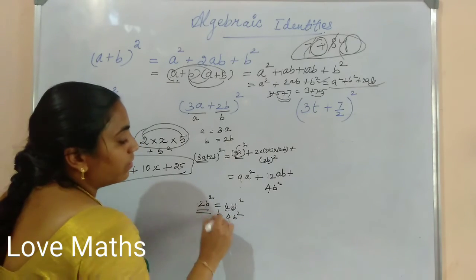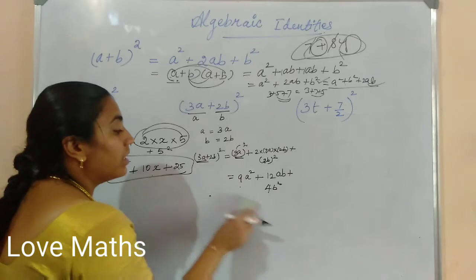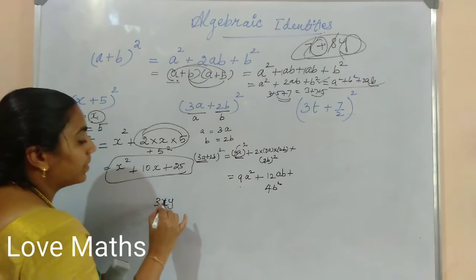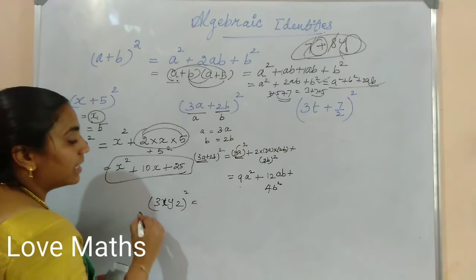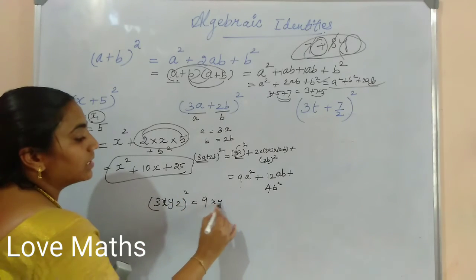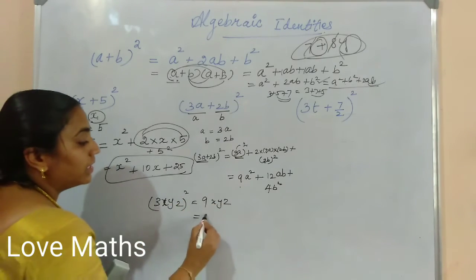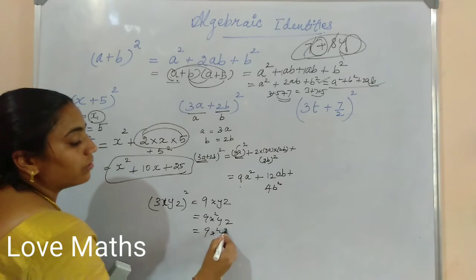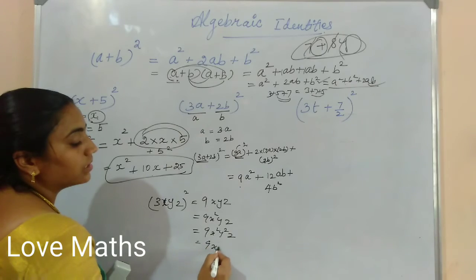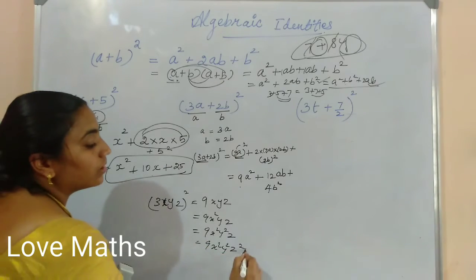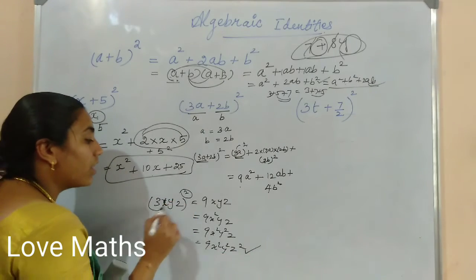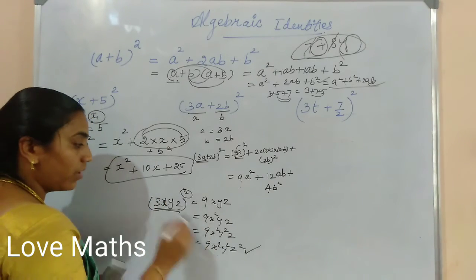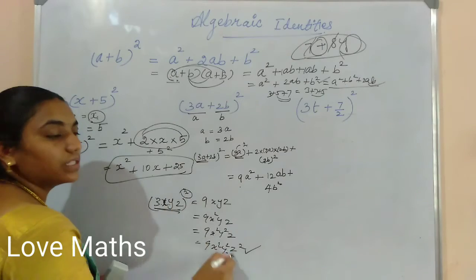2b square and 4b square equal? Means not equal. So the bracket is very, very important here. Squaring, for example, (3xyz) whole square. What is the answer? 9xyz? No. Otherwise 9x squared yz? 9x squared y squared? Or 9x squared y squared z squared? The fourth option only is correct. This square is common for all the 4 terms. 3 square is 9, x square is x squared, y square is y squared, z square is z squared.